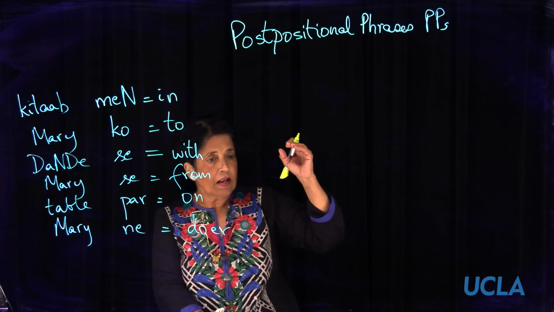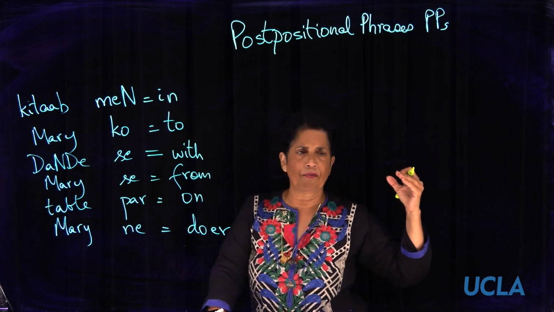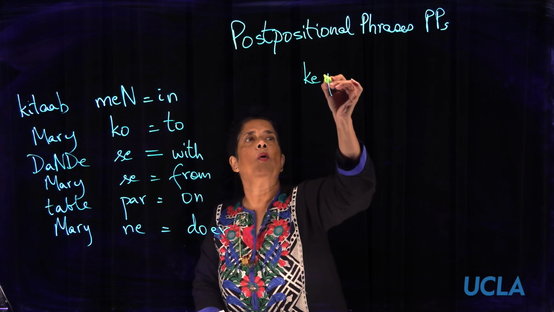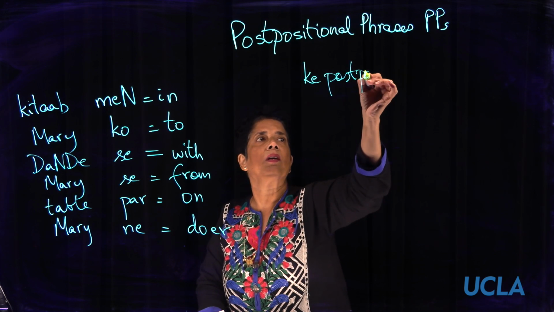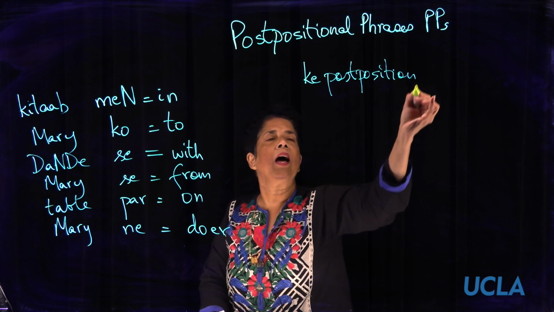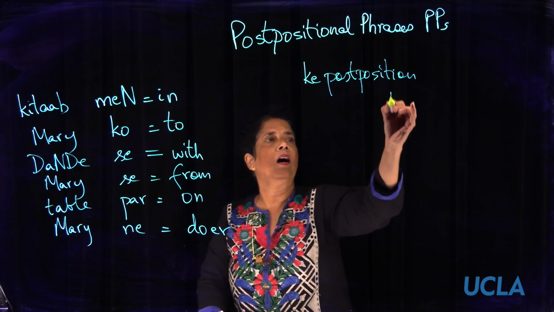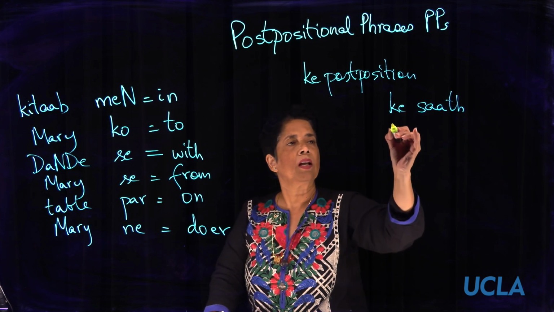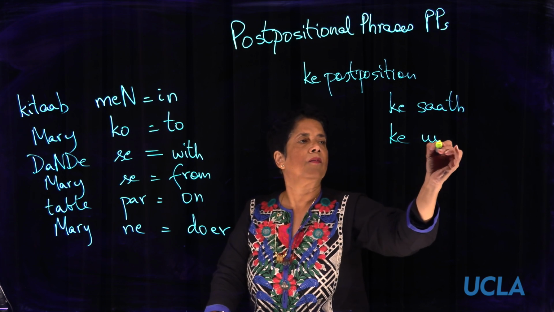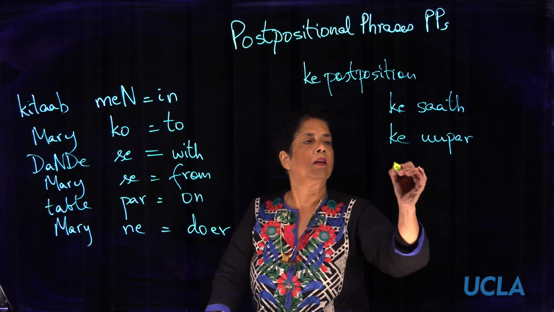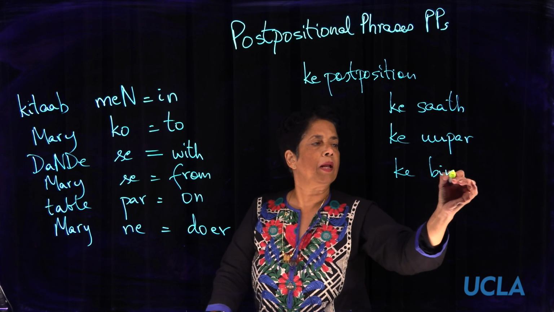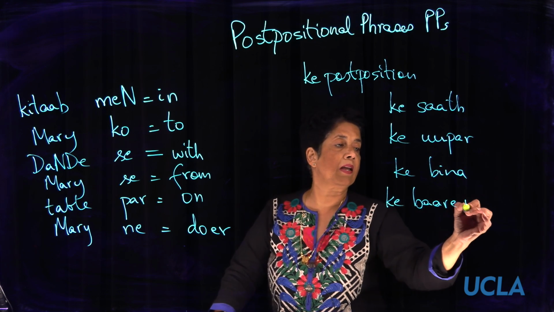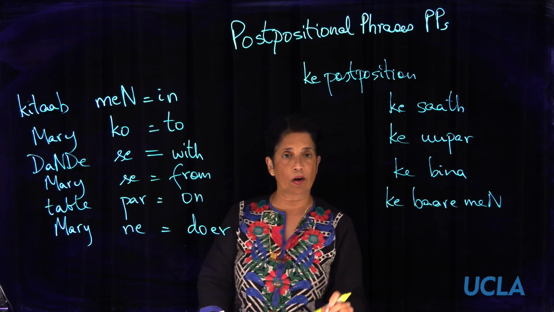There is a full list of what I like to call ke postpositions. What do I mean by that? These are things like ke saath, ke upar, ke bina, ke baare mein, even more than two words.